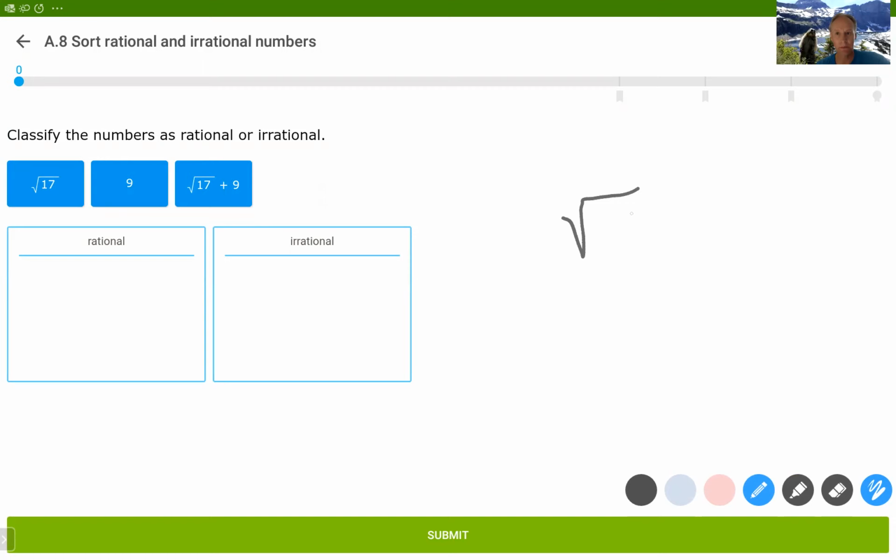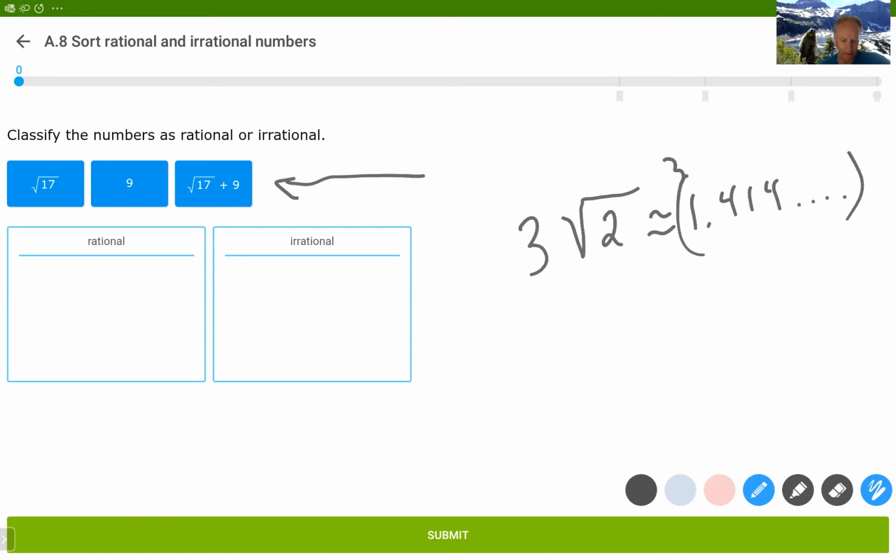of a non-perfect square. So, for example, the square root of 2, which is approximately 1.414, I think it's 926 and so on, keeps going forever and never repeats. So any multiple of the square root of 2, or like 3 times the square root of 2, would also be irrational. The other option for getting an irrational number is to look at something like this, where they add 9 to the square root of a non-perfect square.